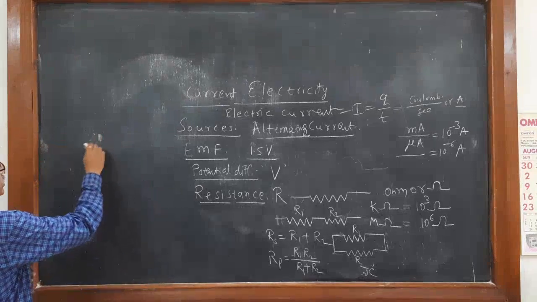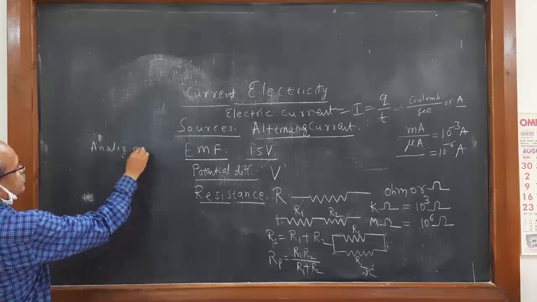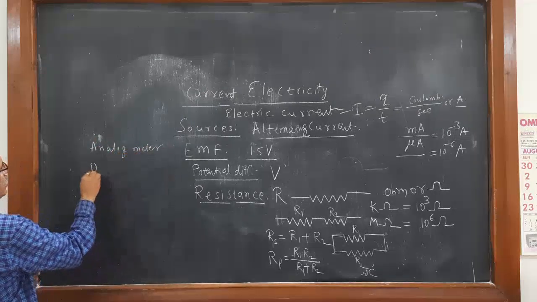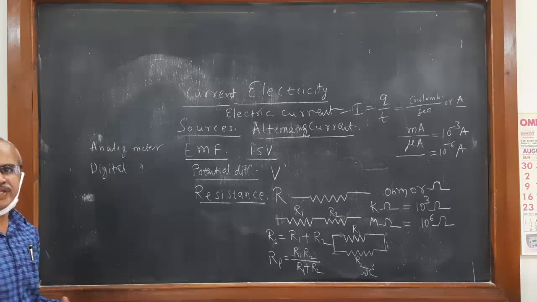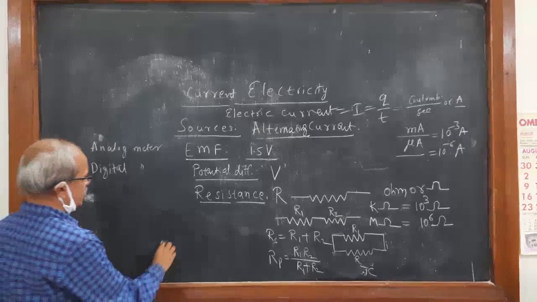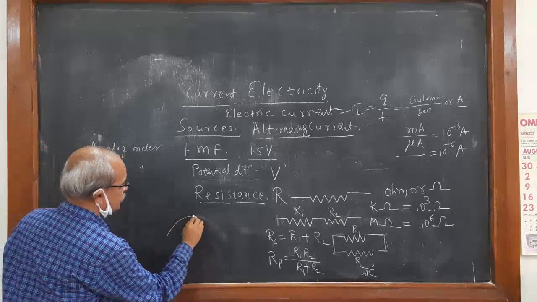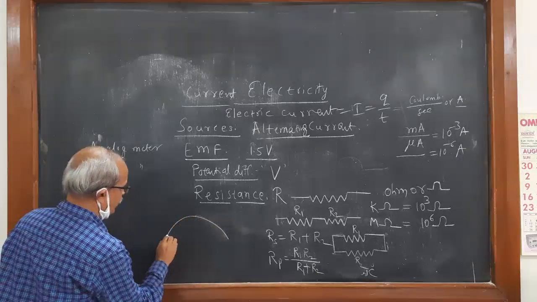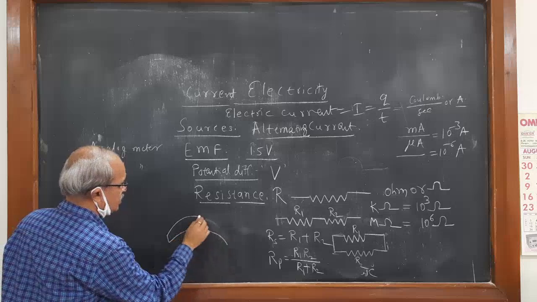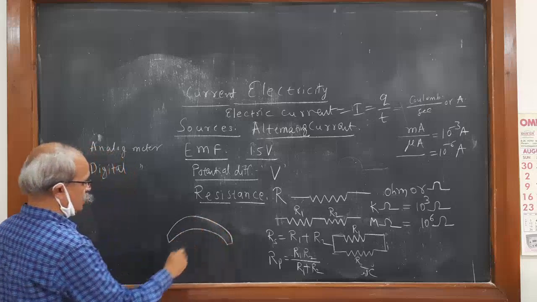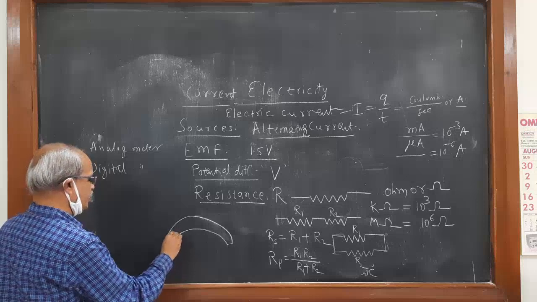There are two types of meters: analog meters or digital meters. Analog meters means there is an instrument where you can see the scale divisions properly.